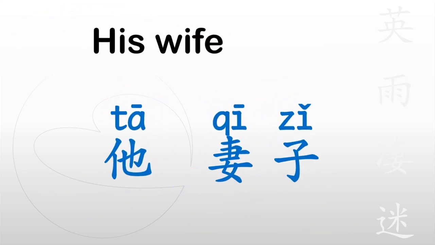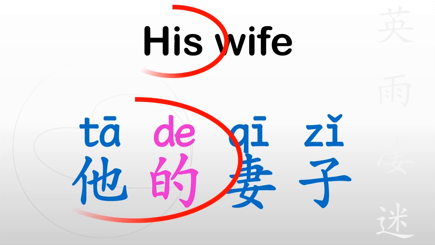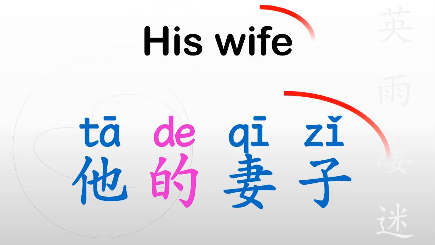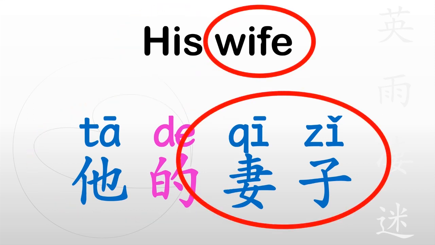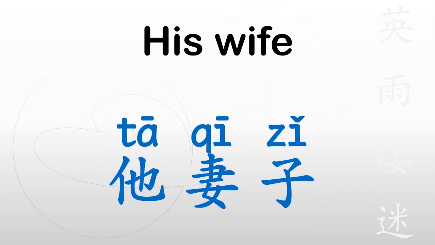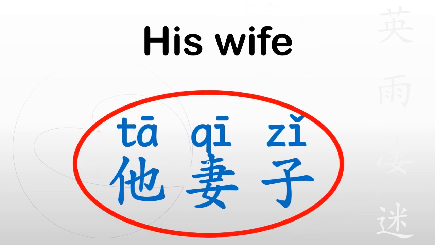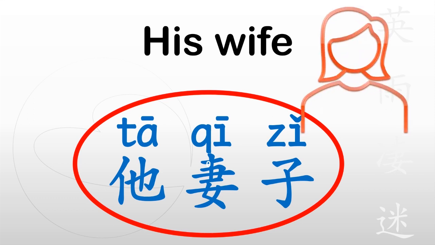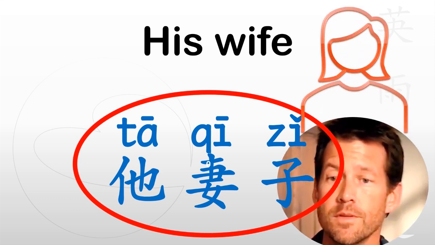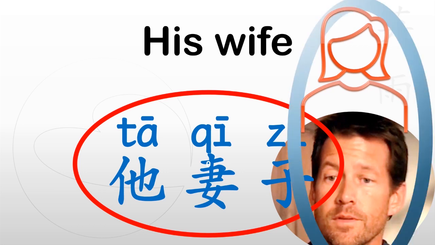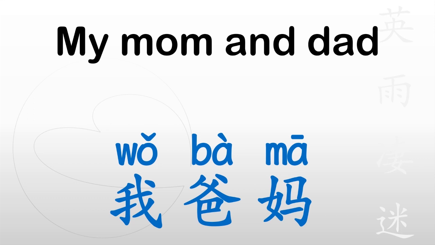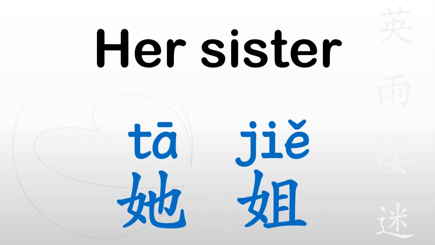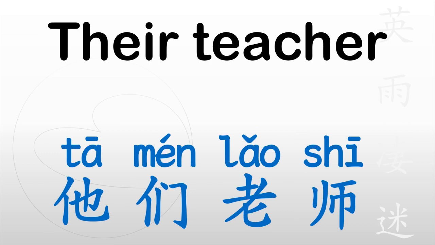他妻子1年前去世。他妻子 is short for 他的妻子. We usually drop the 的 most of the time because this is used as a pronoun for someone whose name is unknown. We're not focusing on the possessive relationship between the two people, and this is the case for most possessive strings involving a human relationship. For example, 我爸妈, my mom and dad, 她姐, her sister, 他们老师, their teacher.